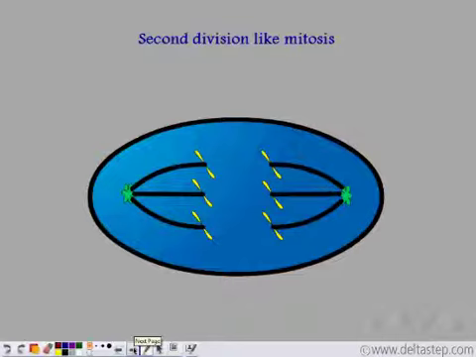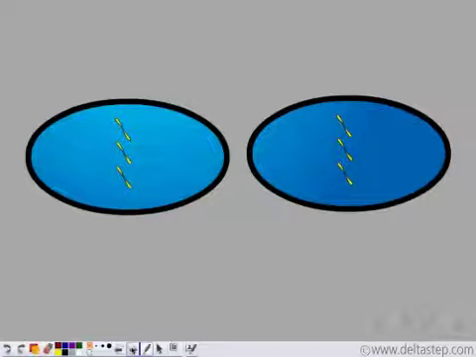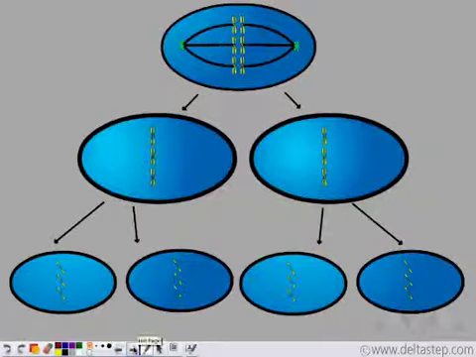See, the chromatids separate, and there is formation of two daughter cells with half the number of chromosomes as the mother cell. So unlike mitotic division, where one cell divides to form two cells, in meiosis, one cell divides to form four cells with half the number of chromosomes.